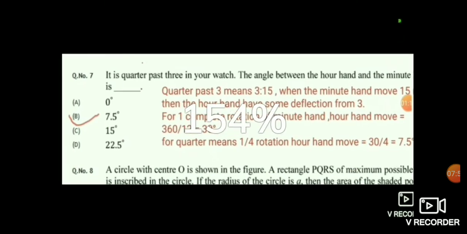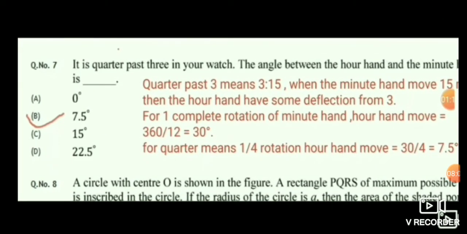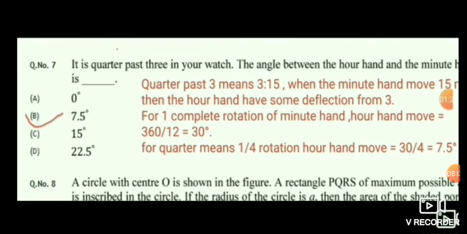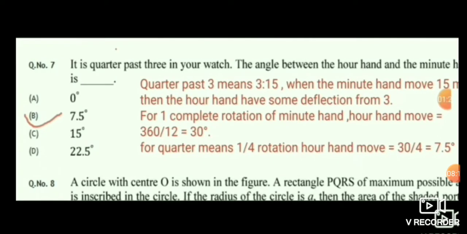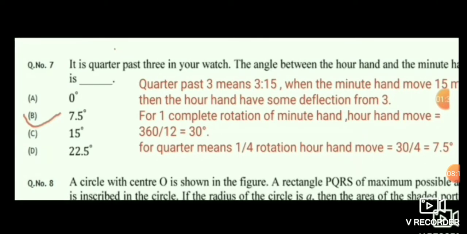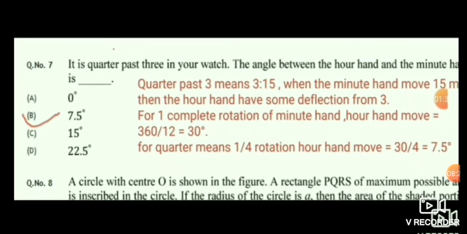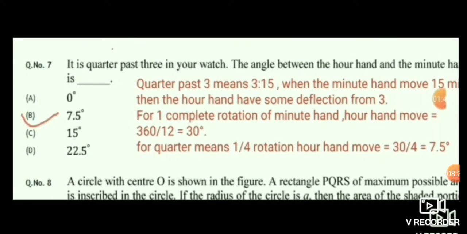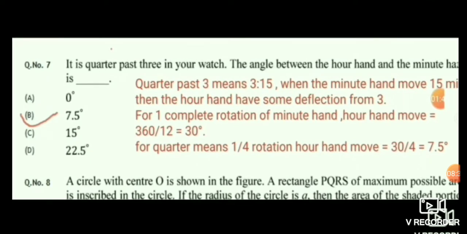Now this is the next question: a quarter past 3, what is the angle between the hour hand and minute hand? This is a very simple question. Quarter past 3 means that the time on the clock is 3:15. When the minute hand is at 12, then the hour hand is exactly at 3. But when the minute hand comes to 3:15, after 15 minutes of travel, the hour hand travels some distance, a very small angle, but it will travel some distance.